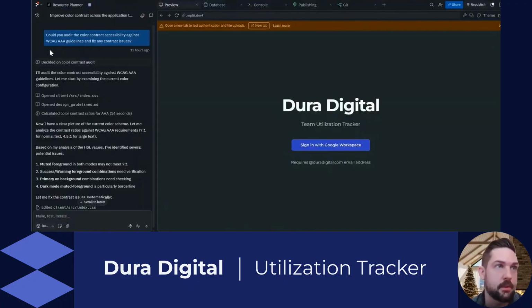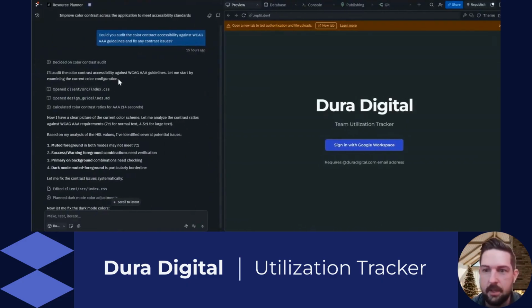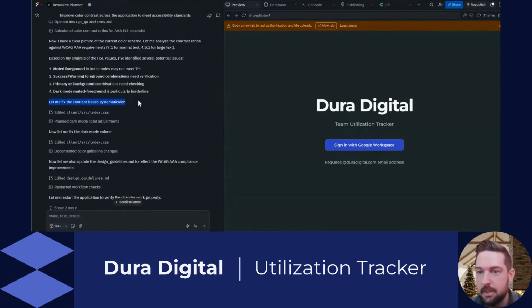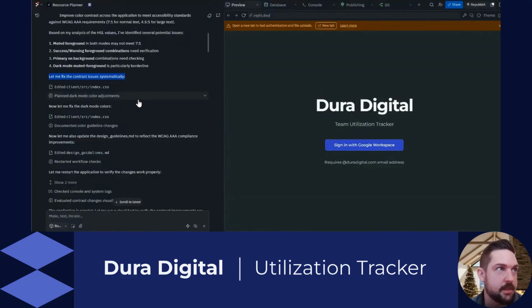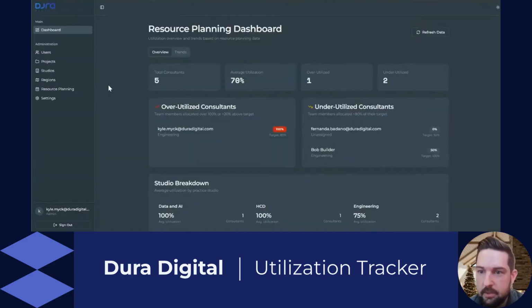So as an example, you'll see on the left-hand side where really the conversation and the prompting all happens. Our application wasn't really accessible, or as accessible as it could be, when we first created it. So I gave it this simple prompt that was just saying, can you audit the color contrast and fix any contrast issues? So you can see that the agent actually will go through and audit the application. It'll tell you what it's doing, kind of walk you through all of the steps that it's taking.